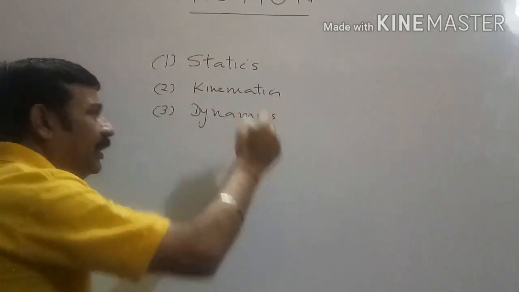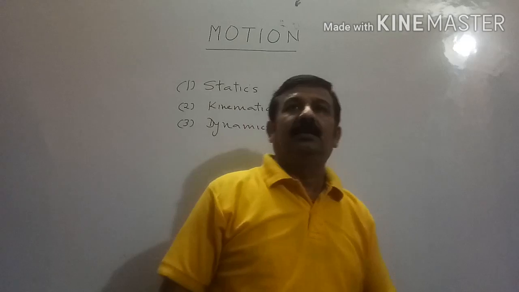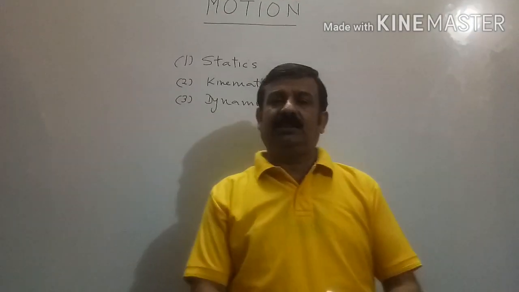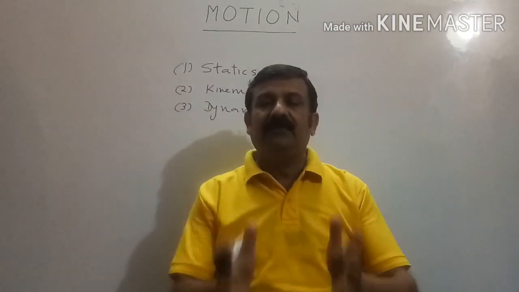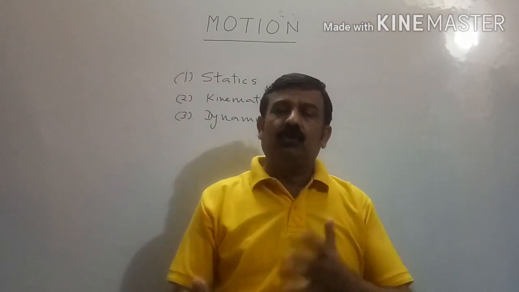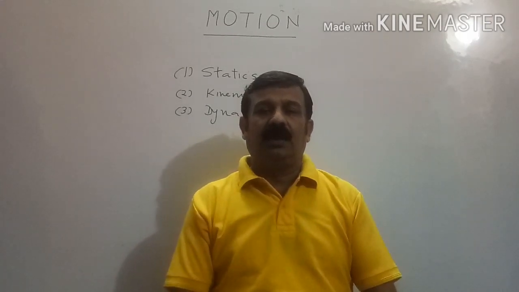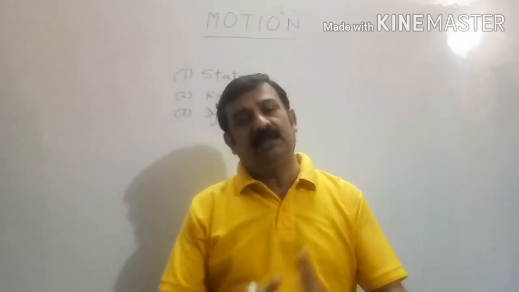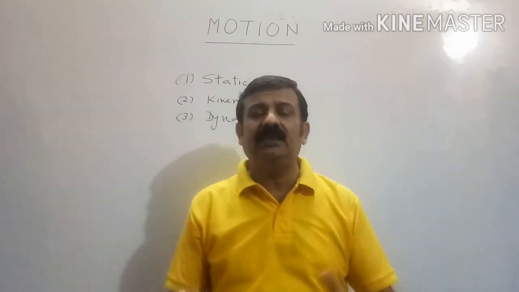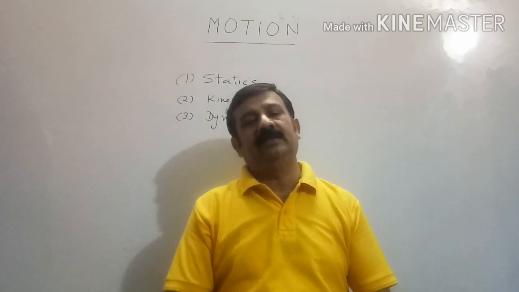Statics, kinematics and dynamics. Statics is that branch which deals with a body which is at rest, though so many forces are acting on it. A body is experiencing so many forces, yet it is at rest. The branch which deals with this type of situation is known as statics.